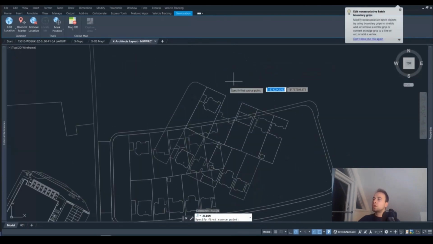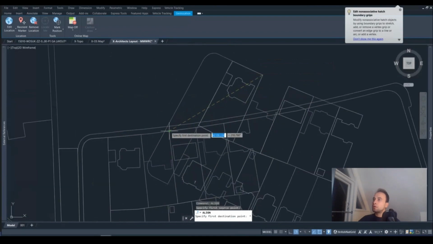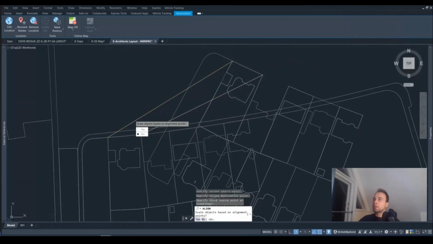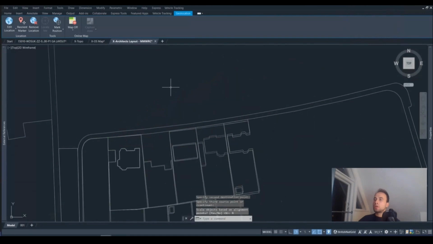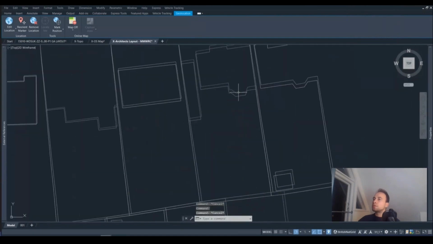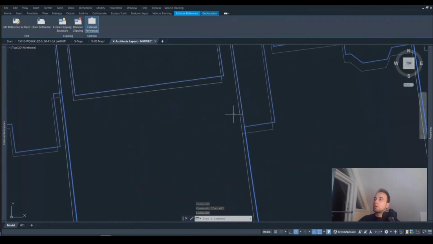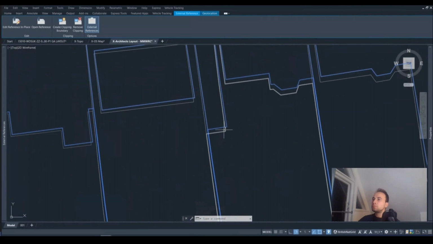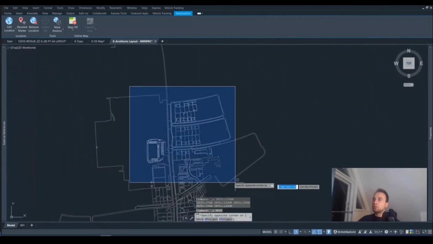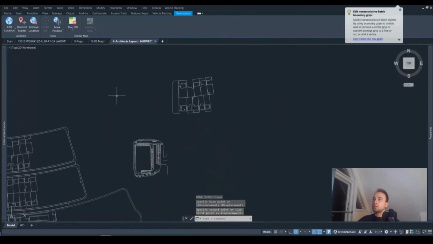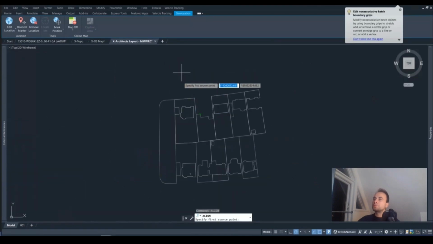I'll align this drawing again as earlier. Again, we don't want to scale. So that's a typical mistake that can happen with the align command. We see that we almost hit the spot, but we are not there. What we will need to do is to move our information and redo the align command. We need to be quite careful.